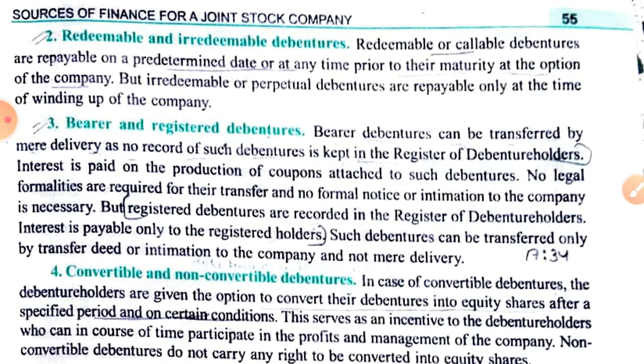Company cannot do it by itself. It has to take permission from the debenture holders whether they want to get converted into shareholders. So convertible debentures are those debentures which can be converted into equity shares, and non-convertible are those debentures which cannot be converted into equity shares.